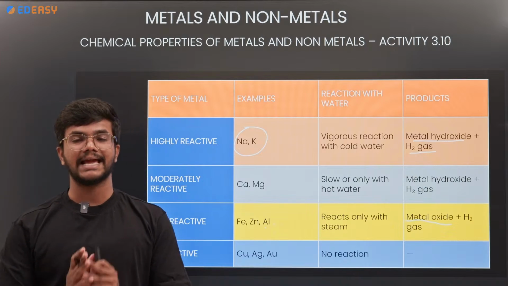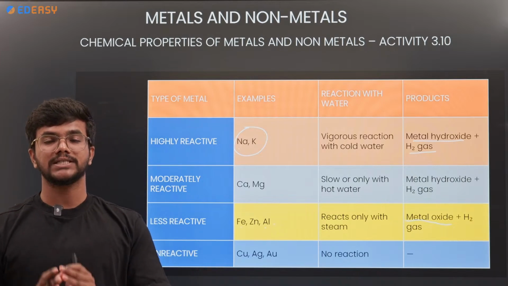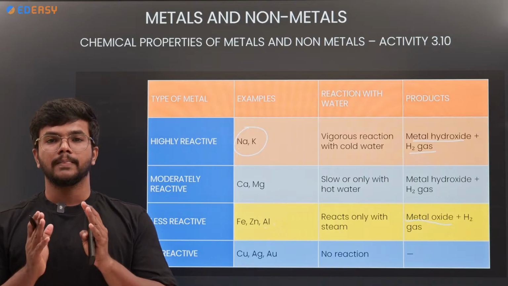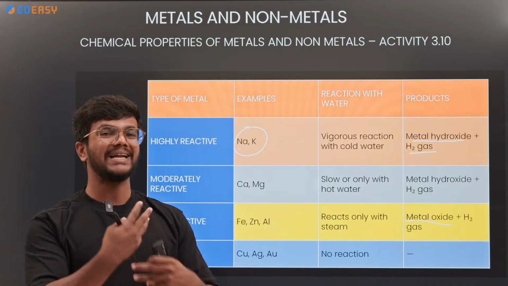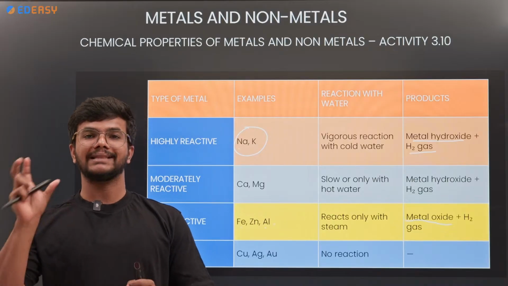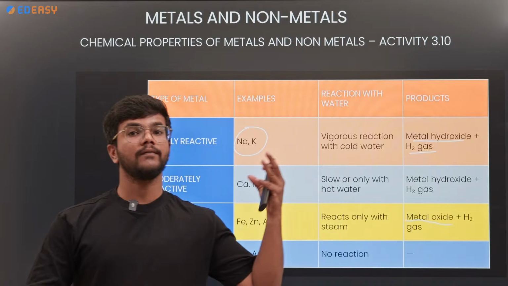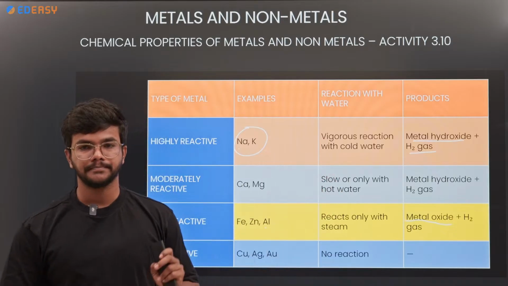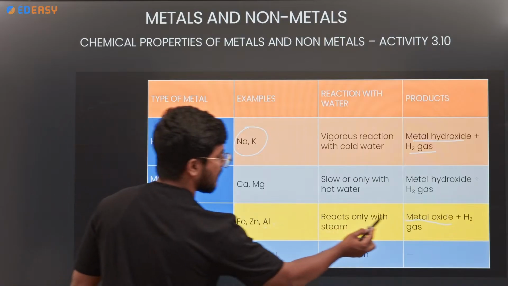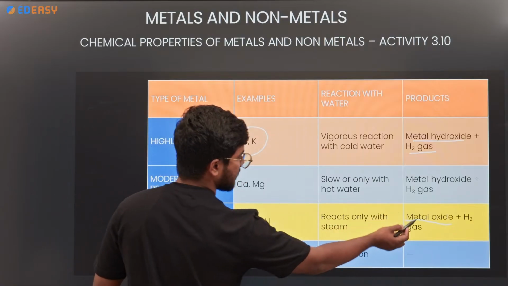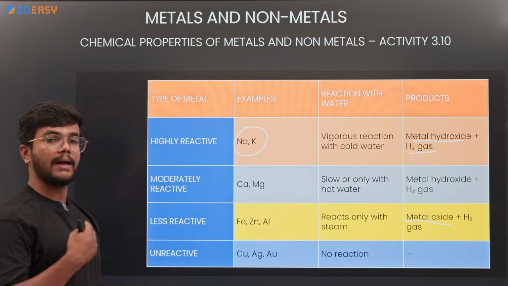This is because of their less reactive nature. The metals which are less reactive, when they react with the water molecule, won't react completely. So rather than giving the metal hydroxide, they will give metal oxide. When iron reacts with the water, it gives iron oxide rather than iron hydroxide.